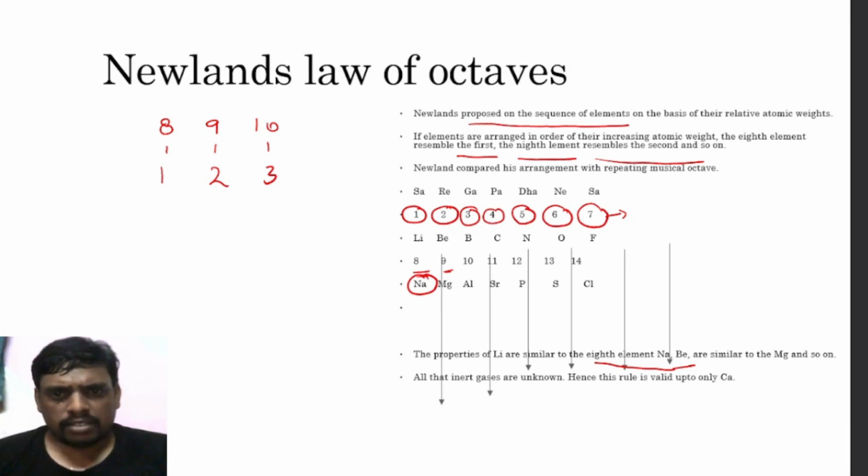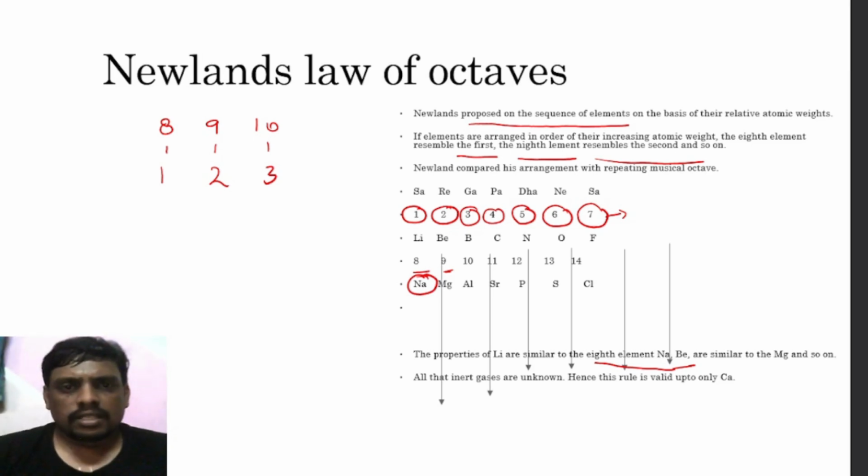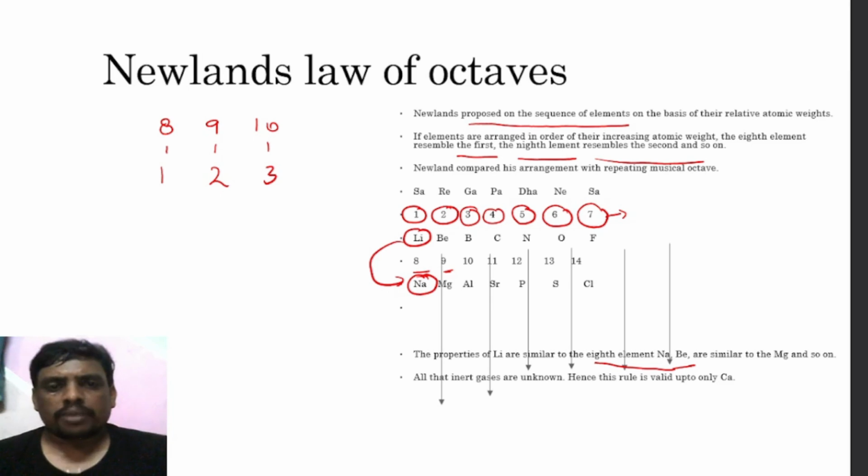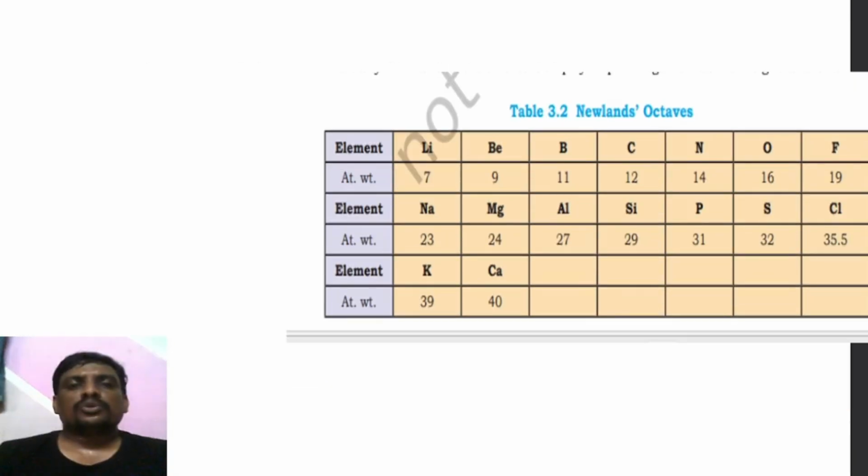The inert gases were unknown then, but this rule is valid only up to calcium.